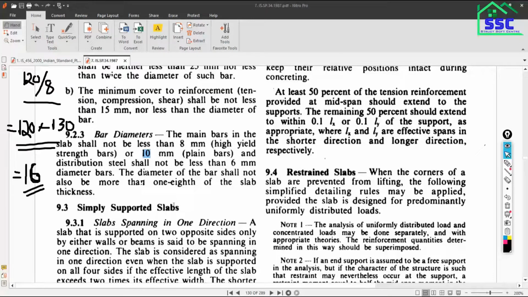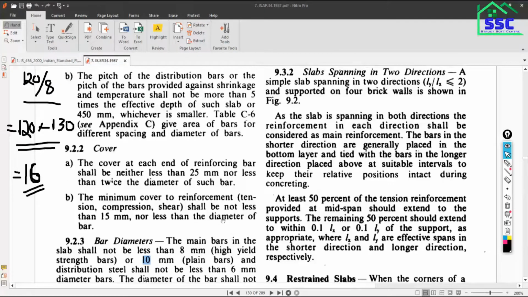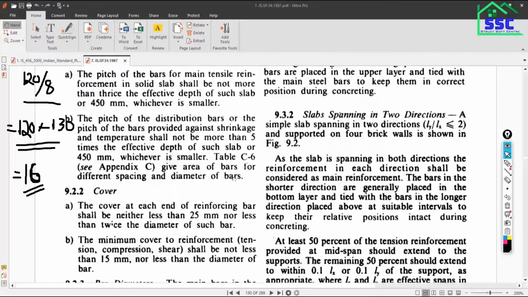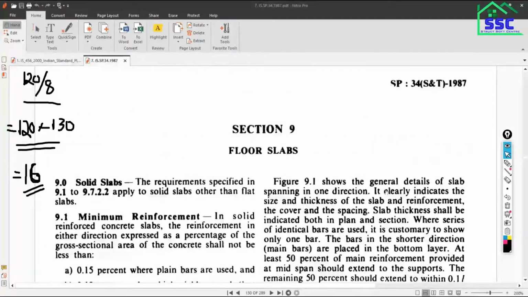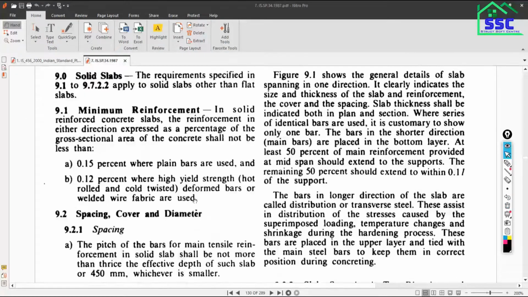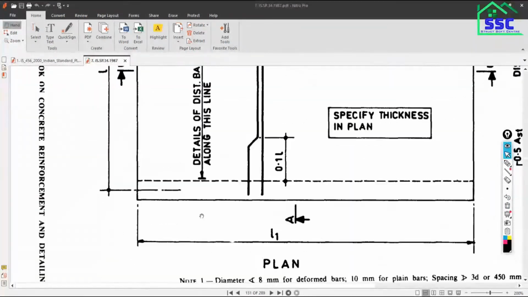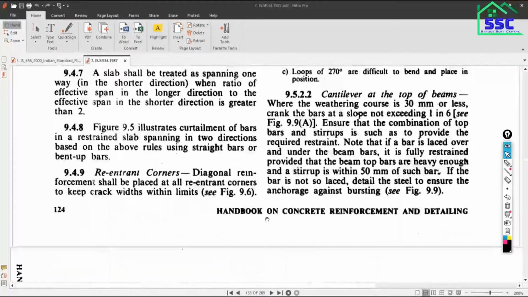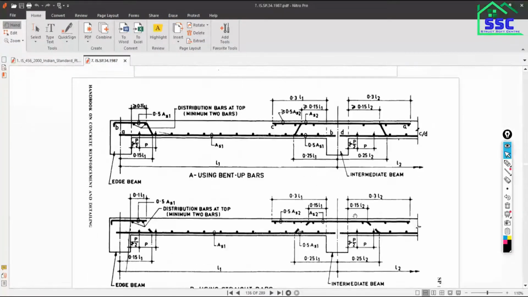If you want to learn more about this slab consideration and all the things, I recommend reading SP34. Now some important points we have to see only, otherwise it is very vast, you can read it on your own. Some detailing requirement, bent up bars.